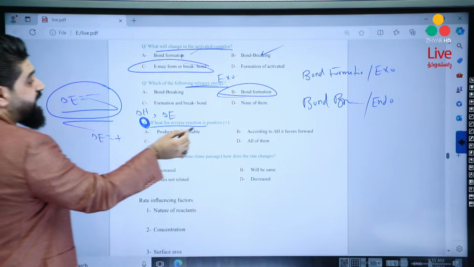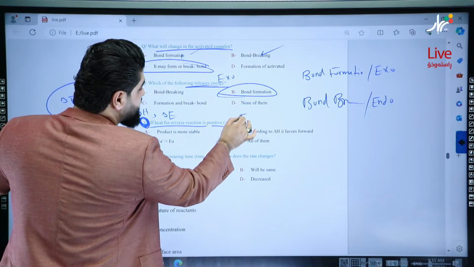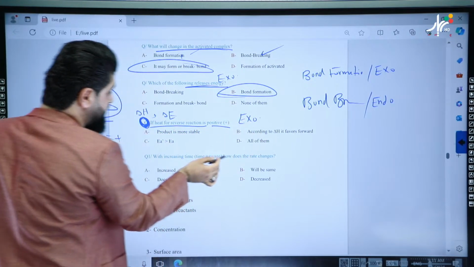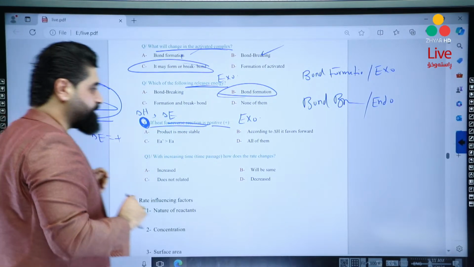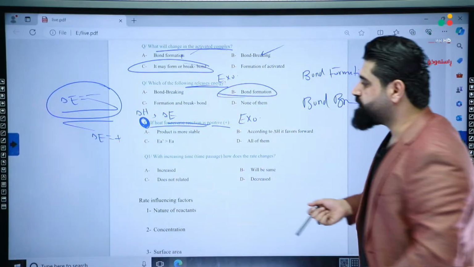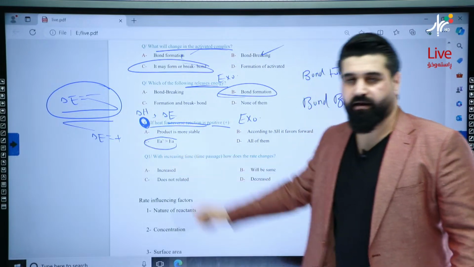So that means, however it's positive, the reaction is exothermic. Why? Because this is for the reverse direction, and the forward direction is exo. For the exothermic reaction, we know that EA prime is greater than EA, simply.